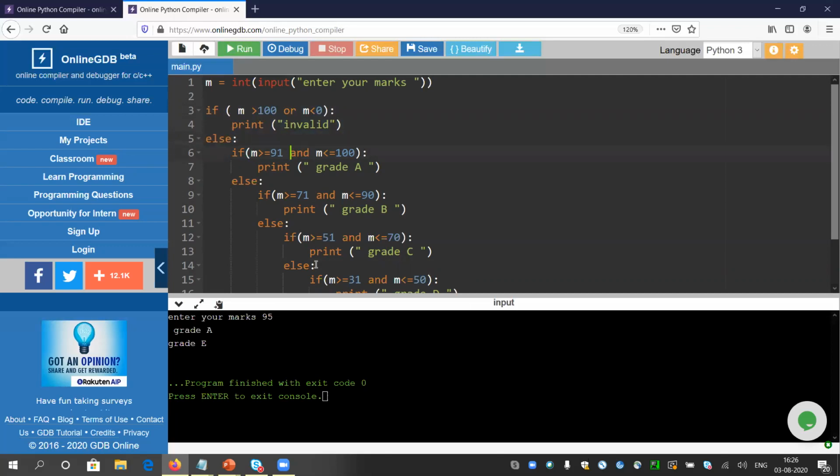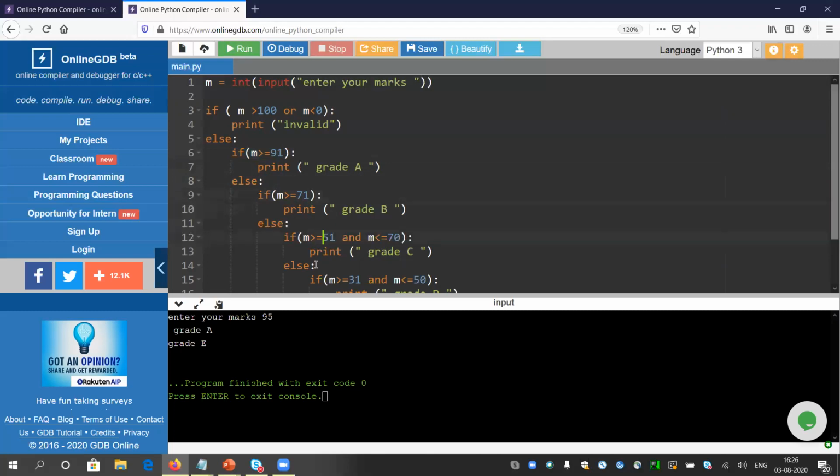Now it will be enough to check if the value is greater than 91 or not. We do not need to check if m is going beyond 100 or not. Here as well, it is coming to this else part only because it is failing here, which means it is not greater than 91. So I do not need to give this part.